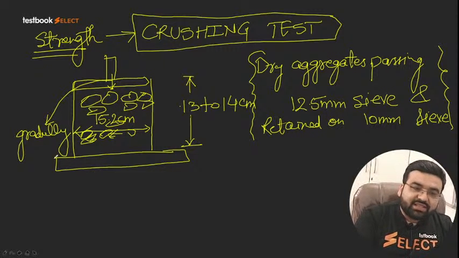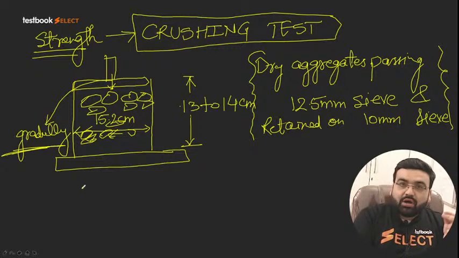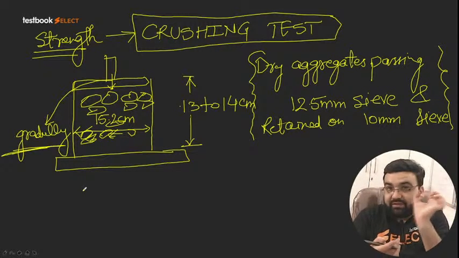Now the question is, sir, what is the meaning of this gradual? Because in engineering, we cannot say more or less. There has to be some specific value for that.